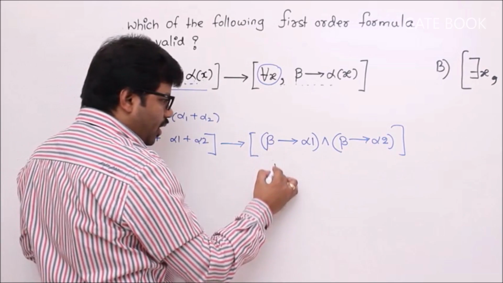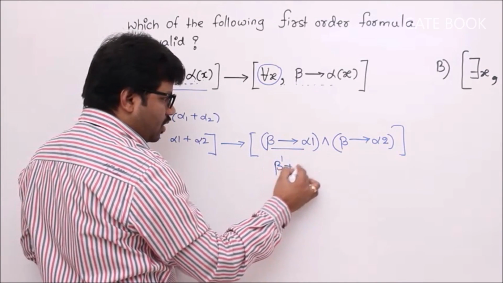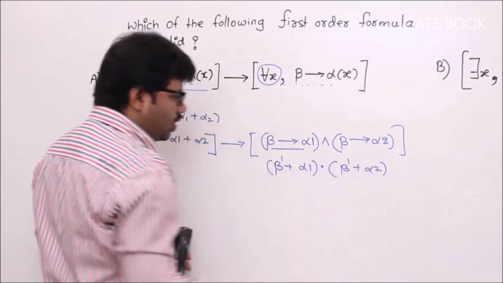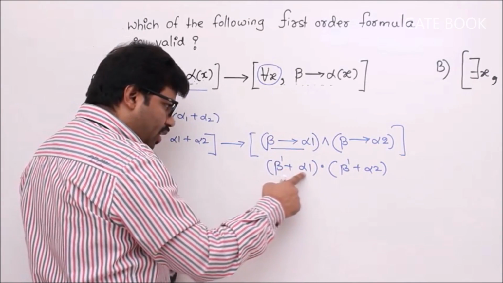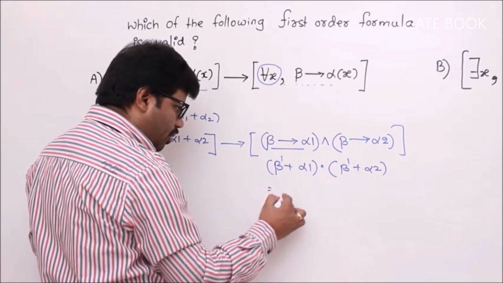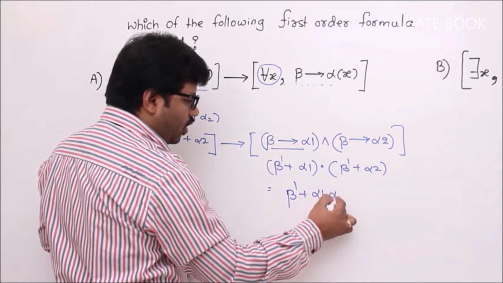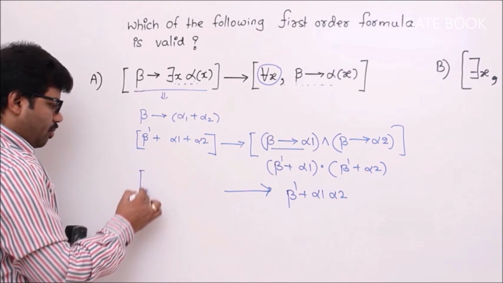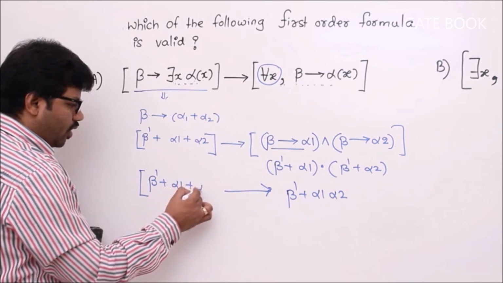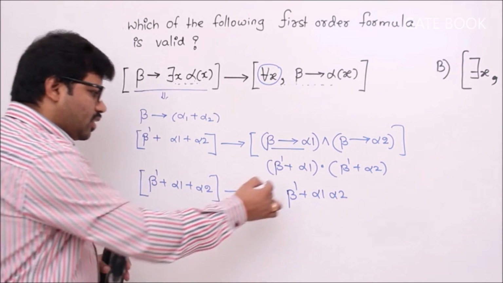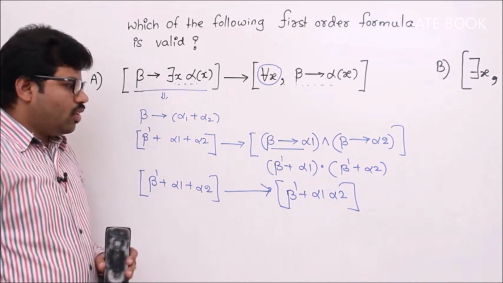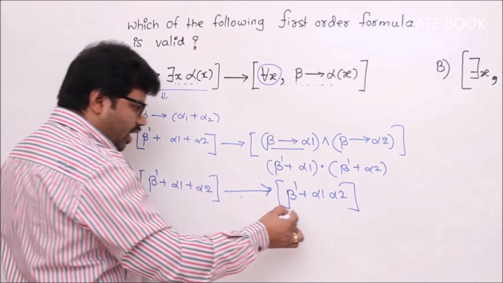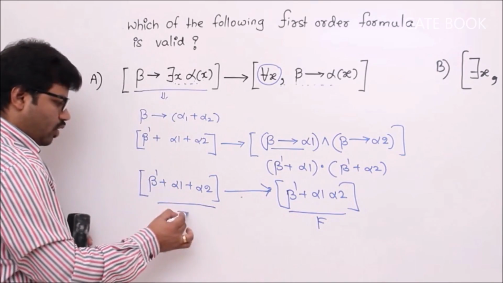Now this will become beta bar plus alpha 1 into beta bar plus alpha 2, isn't it? Now beta bar plus alpha 1 into beta bar plus alpha 2 in digital will become beta bar plus alpha 1 alpha 2. Implication as it is, let me keep this implication. This will become beta bar plus alpha 1 plus alpha 2. Now the question is, is this kind of formula always true? Can we make it false? We'll try. To make this kind of formula false, we can do it by making this one false, this one true. Let me try that.